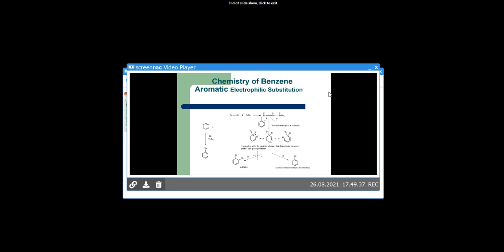So these are some reactions. That is, this is the bromination of benzene. So this benzene undergoes electrophilic substitution reactions. For example, nitration, halogenation, etc. So this is the example of halogenation. That is, this benzene undergoes bromination. In presence of FeBr3, there is formation of bromobenzene.